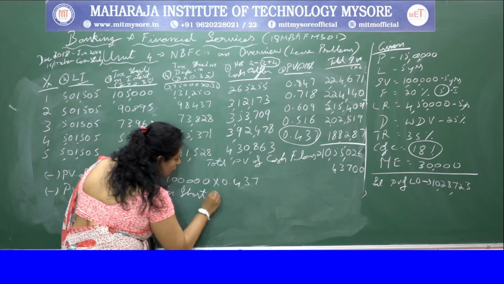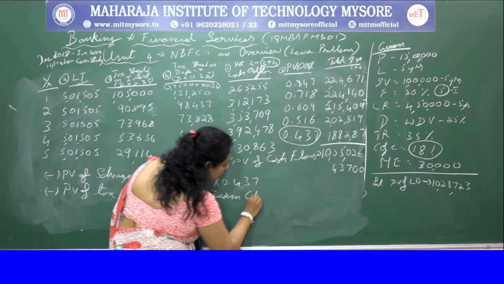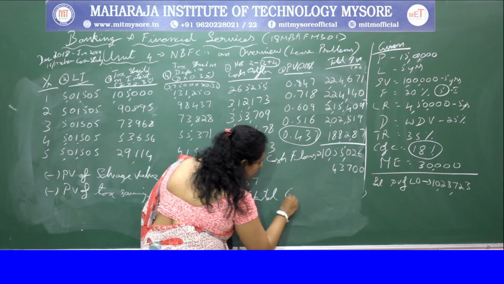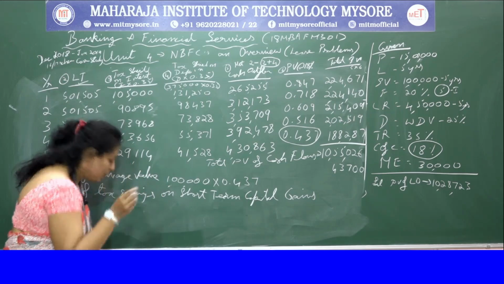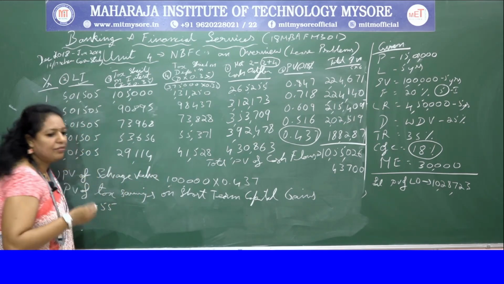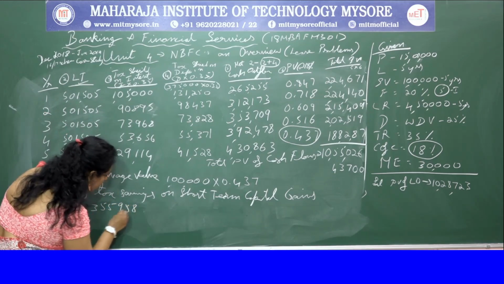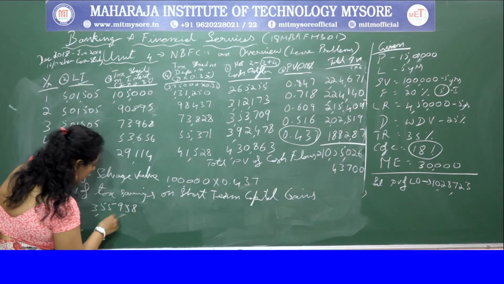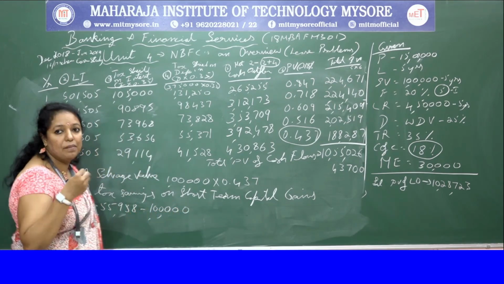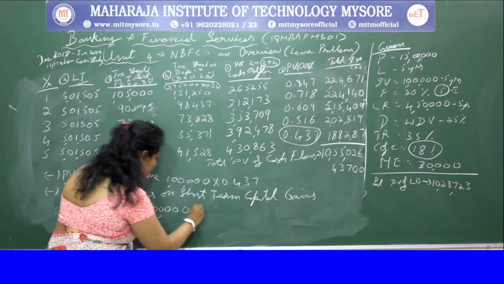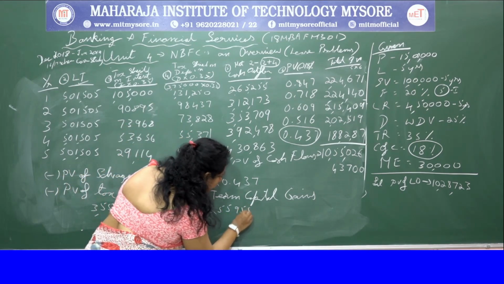On the capital gains, I've told you about the book value. Book value was 3,55,958. 3,55,958 minus 1 lakh which I have already got. So remaining you get is 2,55,958.